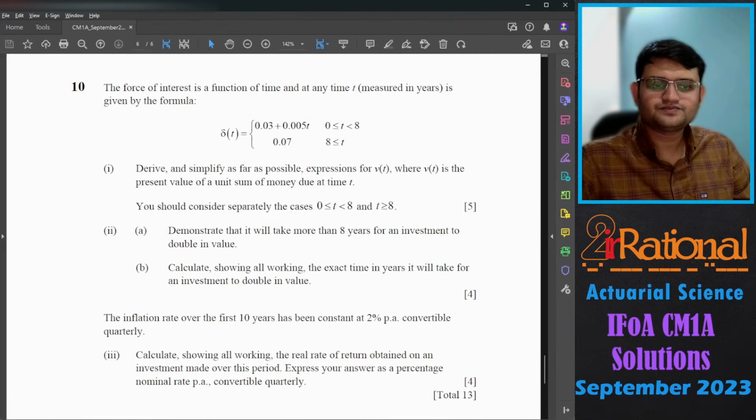Question number 10. The force of interest is a function of time and at any time t measured in years is given by this formula. First part is derive and simplify as far as possible the expression for Vt, where Vt is the present value of a unit sum of money due at time t. You should consider separately the cases of 0 to 8 and then greater than 8.